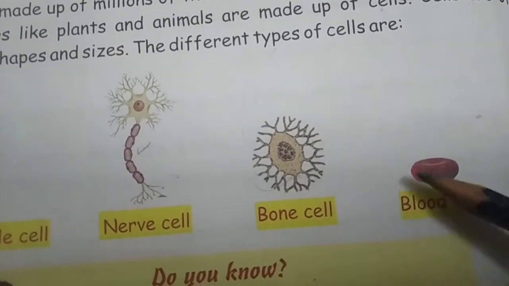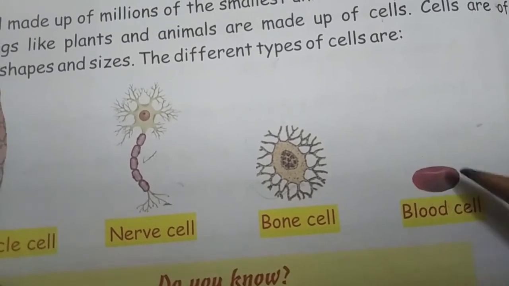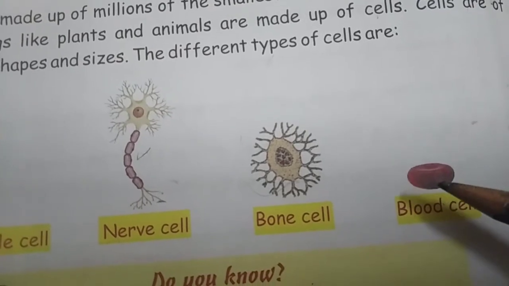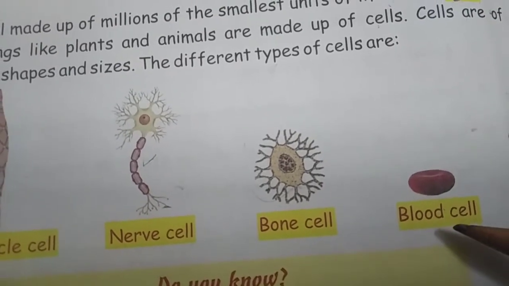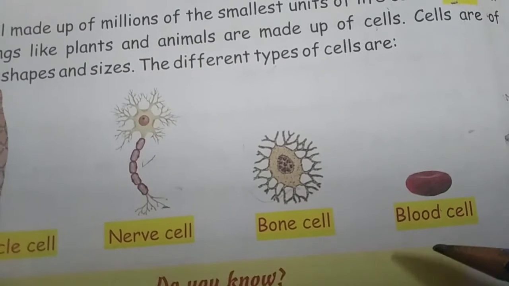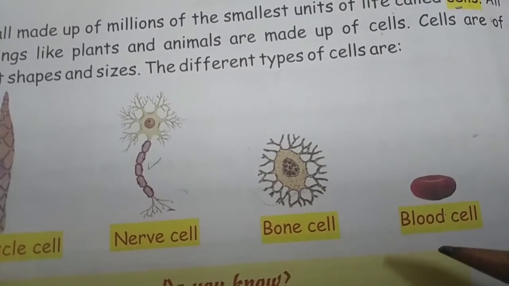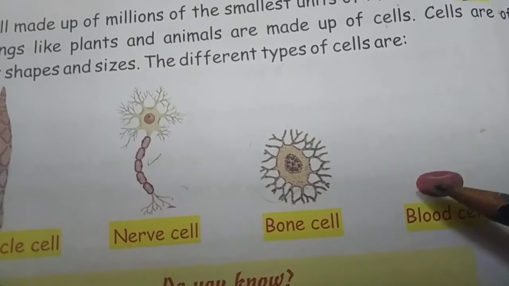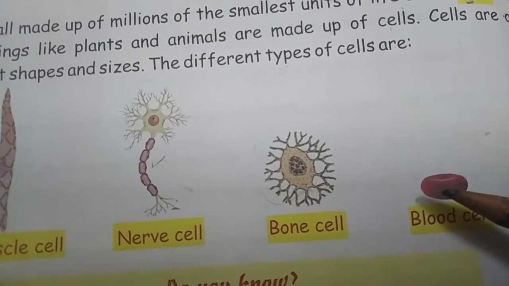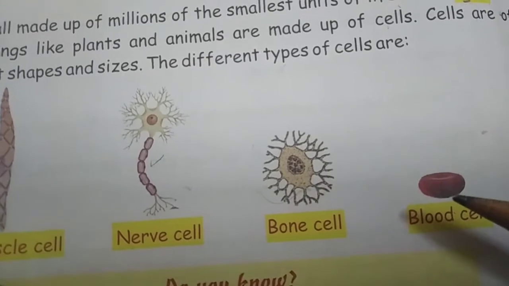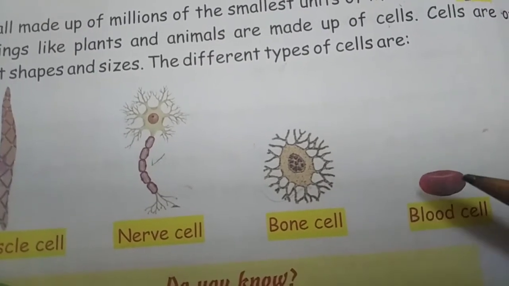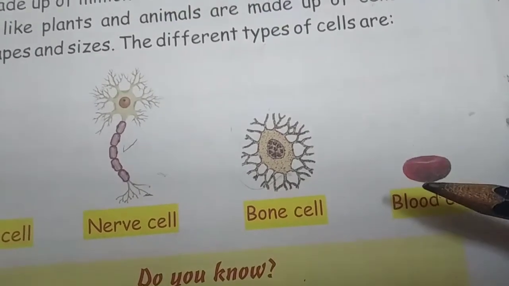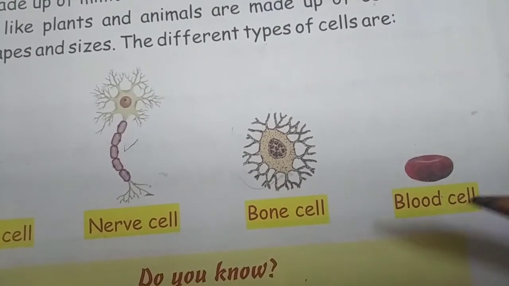Okay children. So actually blood cell, you can see this is in red. As you know that blood is in red color. But children, blood cell can also be white. That is called white blood corpuscles. So in our blood actually we see red, but actually this also has white blood cells. So we have both red blood cells and white blood cells.